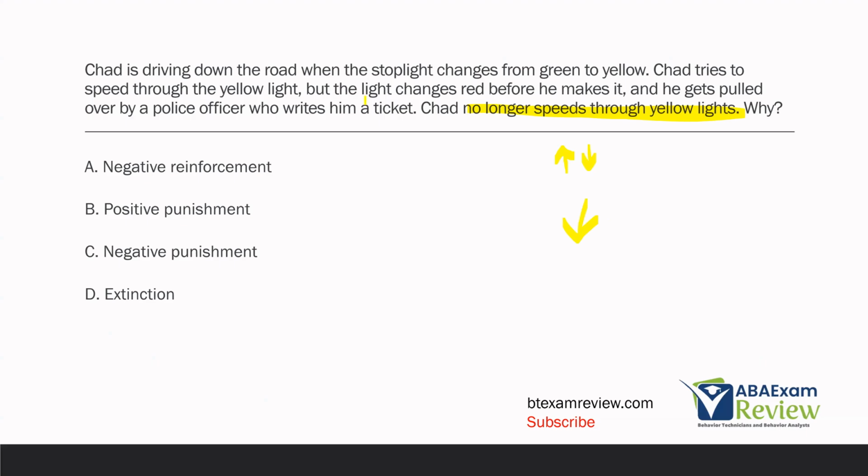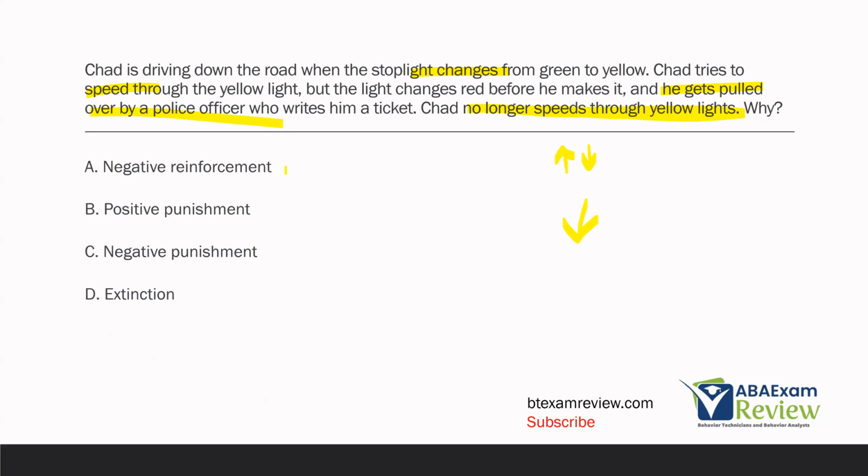Well, Chad was driving down the road. The stoplight changed. Chad was speeding. The light changed red before he made it. And what happened was he got pulled over by a police officer who wrote him a ticket. So getting pulled over, getting the ticket punished Chad because those things were added. And then Chad's behavior decreased. He never sped through the yellow lights again.